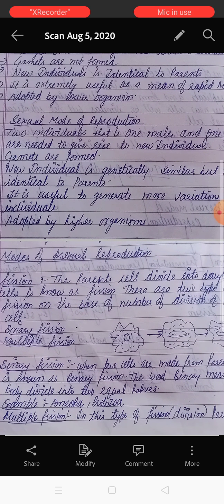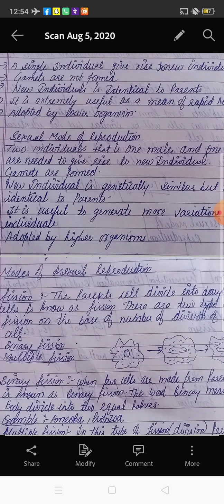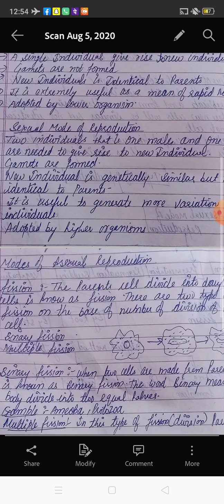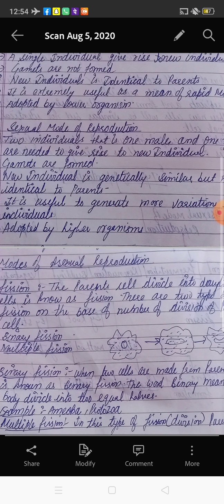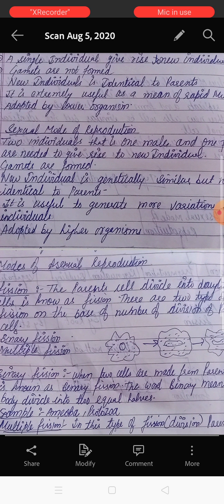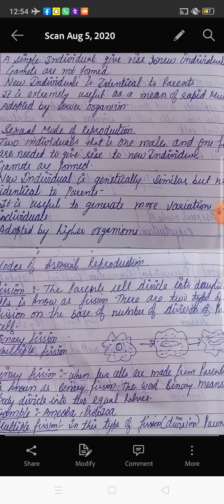And how are they identical? Because in this case the organism is made from only one parent, either male or female. So how would variations come, and how would they be different from each other? It is not possible because the new one is made from only one parent. So it is completely identical to its parent.